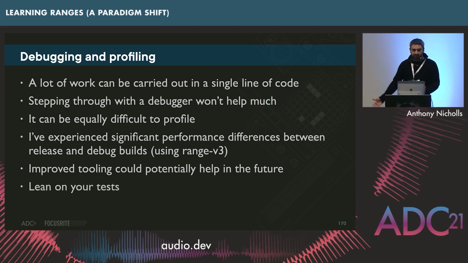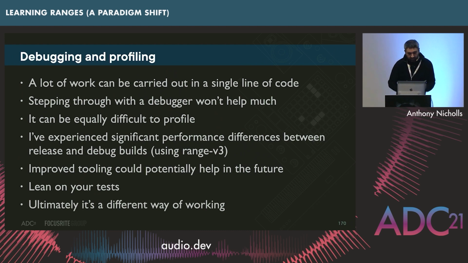But one thing you can do is lean on your tests, right? If you write lots of tests around these things, then you should be able to certify that they're doing the things that you want them to do. Ultimately, it's just a different way of working. I think it can produce some very readable results, but I should also warn that I found there's a certain friction to taking it up in the first place. It takes time to really think about the best way to do stuff, and that resistance can be met with, oh no, ranges isn't right for me. Actually, I think it can be, and I think we should probably all embrace it a bit more.